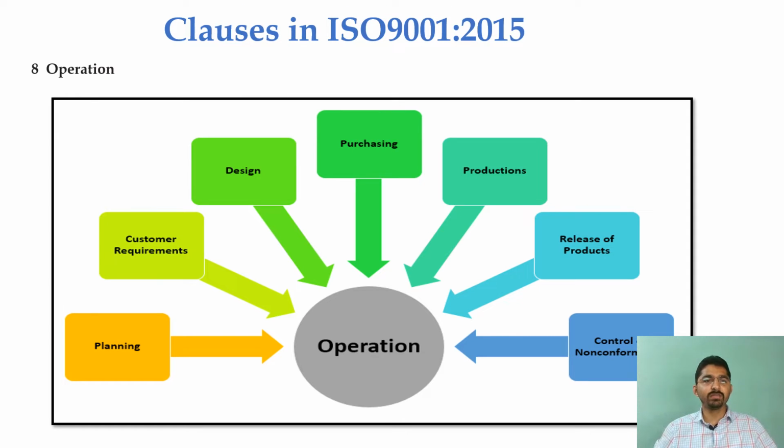Here comes clause number 8, which is operation. This operation is categorized into 7 subparts. The first one is planning from the left hand side. Then it goes to customer requirements, design, purchasing, production, release of products, and control of non-conforming product after releasing a particular product in the market. So all these 7 categories are combined together in a word called operation.